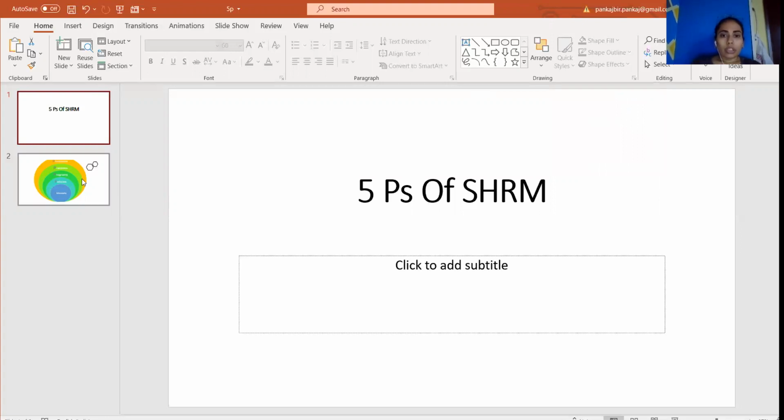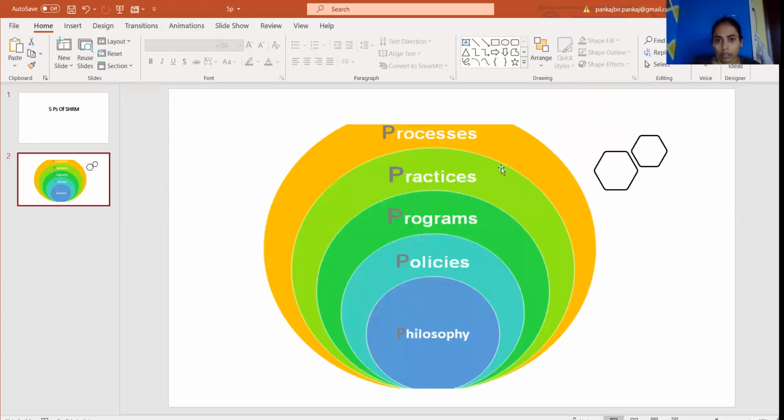As you see in the picture, there are 5 P's which an organization can introduce to inculcate strategic human resource management in their organization.